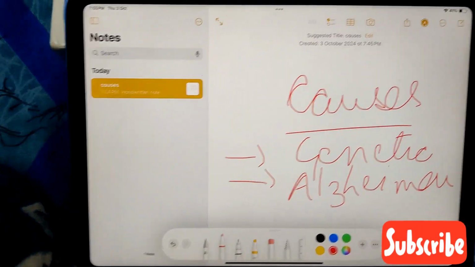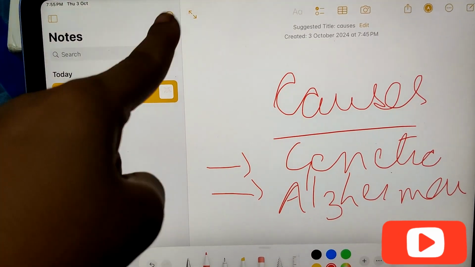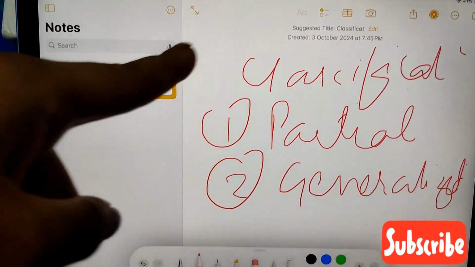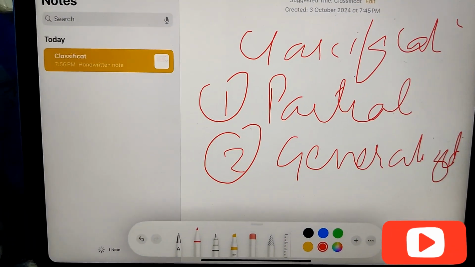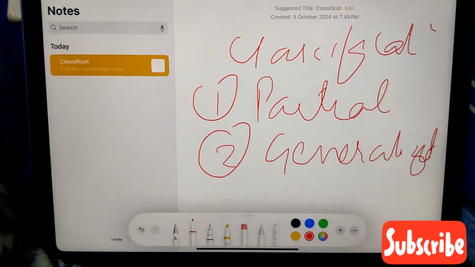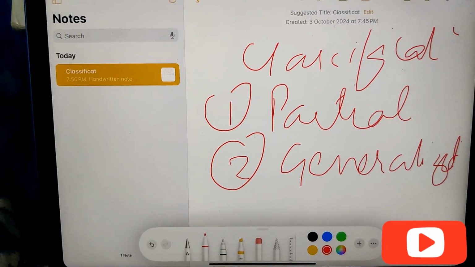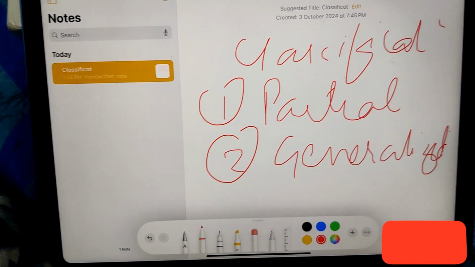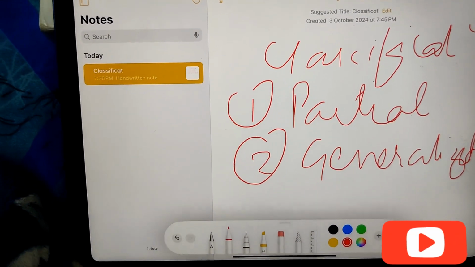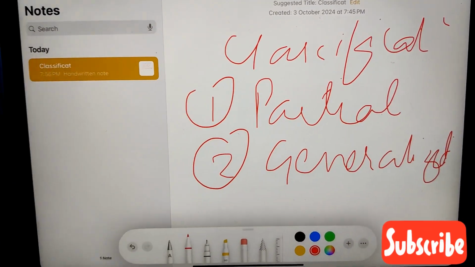Now we'll move on to the next, the classification of seizures. So, firstly we have done the definition, next is the cause, and the third is classification. Seizures are divided into two parts, partial and generalized. Partial means it is localized to a part of the brain, and generalized means it involves the whole brain. In partial there are many subtypes: simple, complex, and simple complex with secondary generalization. In generalized there are various subtypes: GTCS, that is generalized tonic-clonic, absence seizure, atonic, myoclonic, and infantile spasm. So these are the classifications in short.